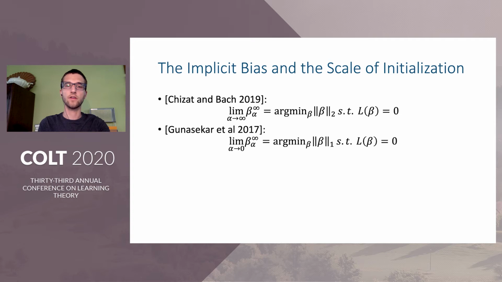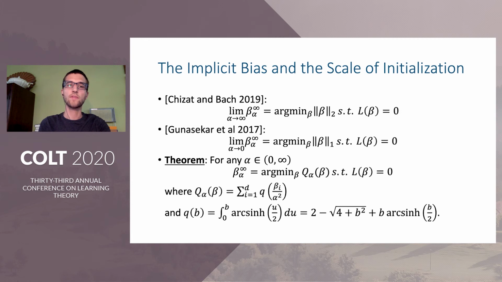We also already knew from Gunasekar et al. 2017 that when alpha goes to 0, the rich regime corresponds to implicit L1 regularization. So beta alpha infinity will approach the minimum L1 norm 0 error predictor when alpha is taken to 0. But what happens for finite alpha in between? We provide a precise analytic characterization of the implicit bias as a function of alpha, which is captured by a regularizer we denote Q alpha.